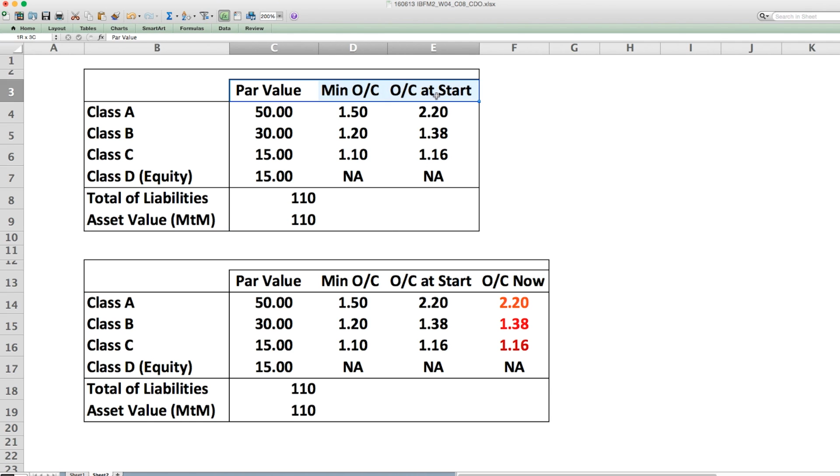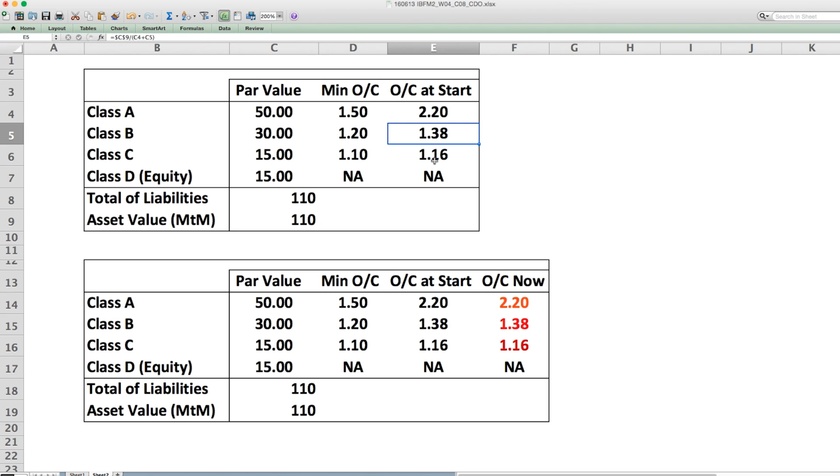Now let's look at what's in this segment of the OC test. The CDO community have arrived at these minimum OC computations. Now let's look at what this actually means, and in order to understand that, let's look at the over collateralization at the start for this particular CDO. How did we arrive at this 2.20? It is 110 divided by 50, and then if you move to the next one, it is 110 divided by 50 plus 30. So the interpretation for this 2.2 and 1.38 is what is the coverage that the lower tranches provide to the upper tranches.